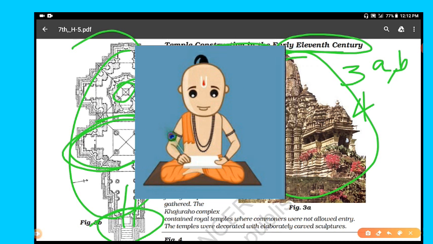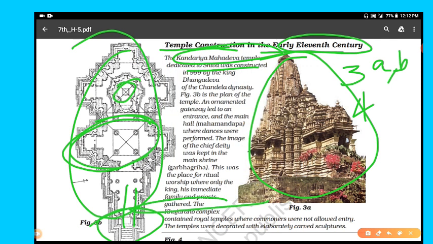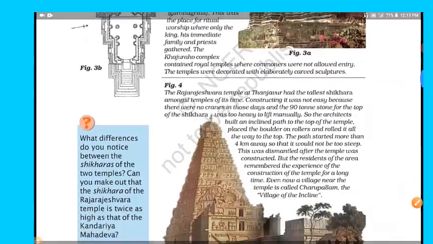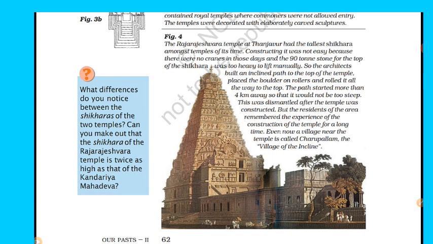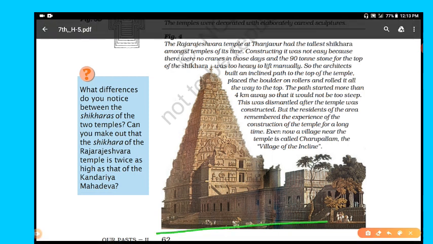The Khajuraho complex, you can see, contained royal temples where commoners were not allowed entry. The temples were decorated with elaborately carved sculptures. After that, in figure number 4, you can see a very beautiful temple. This one, the Raja Rajeshwara temple, situated at Tanjore, had the tallest shikhara amongst temples of its times.